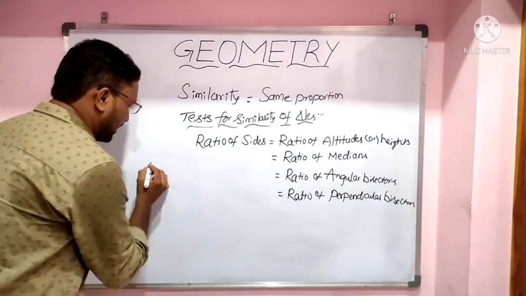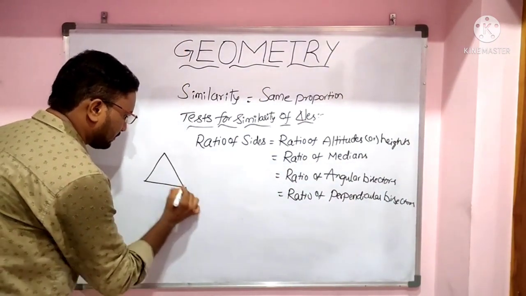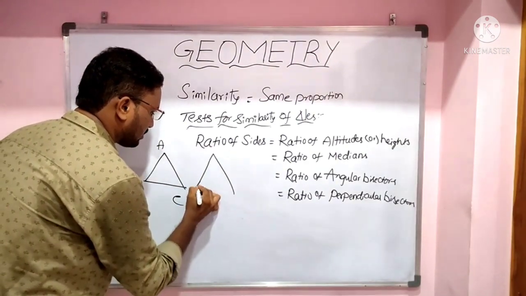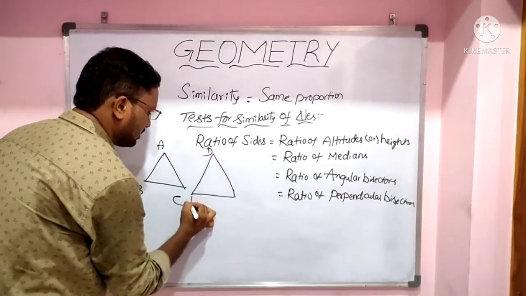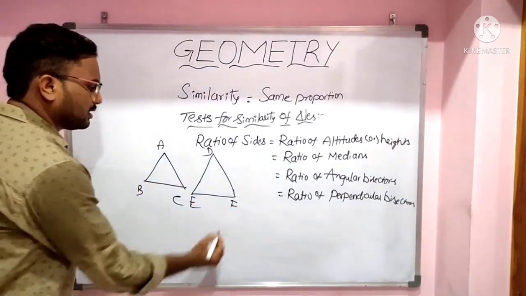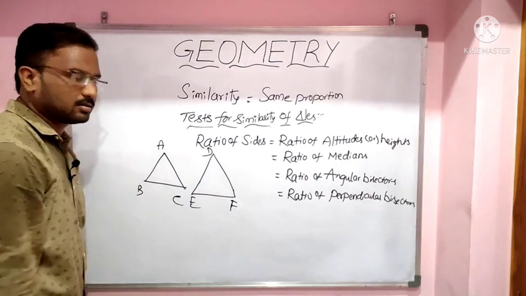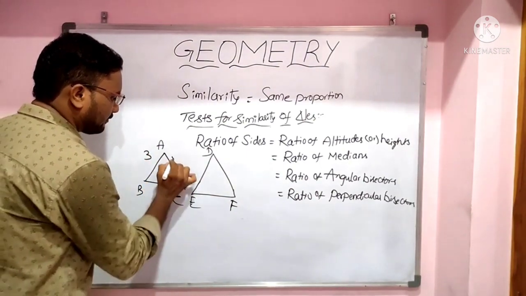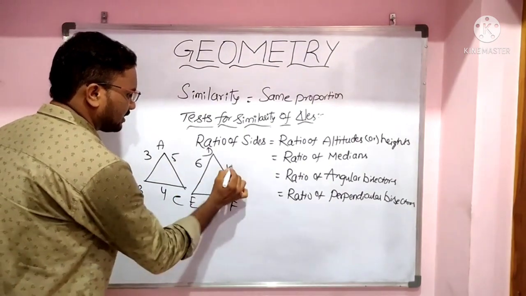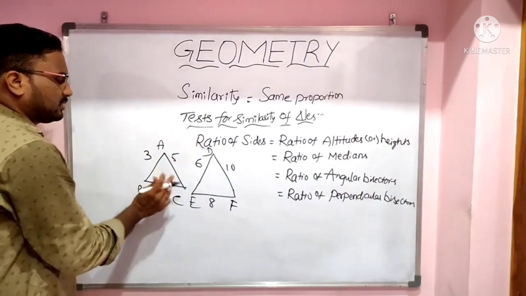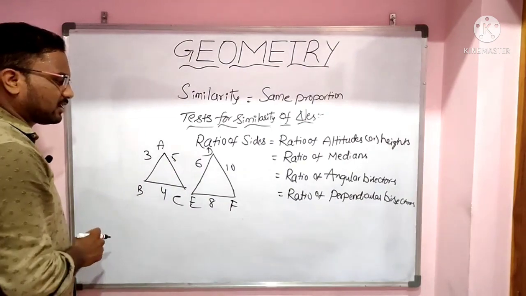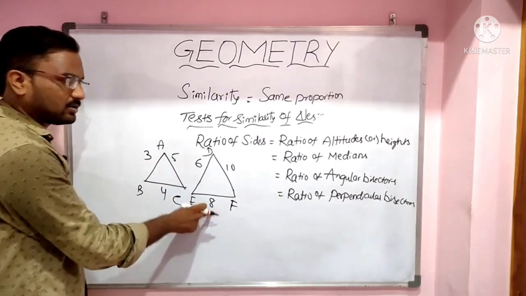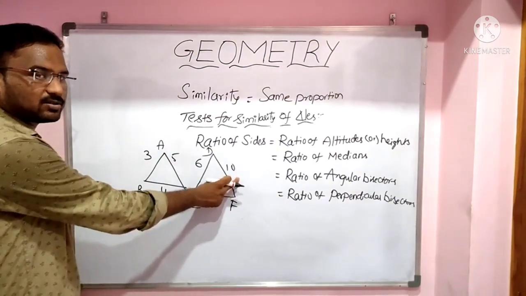Okay, let's take two triangles, ABC and DEF. Let us say 3, 4, 5 and 6, 8, 10. These two triangles are similar because the ratio of corresponding sides are equal. 3 by 6 is 1 by 2, 4 by 8 is 1 by 2, 5 by 10 is 1 by 2. So ratios are equal.